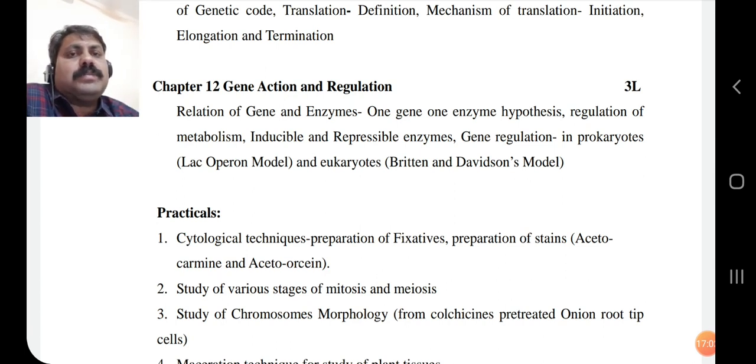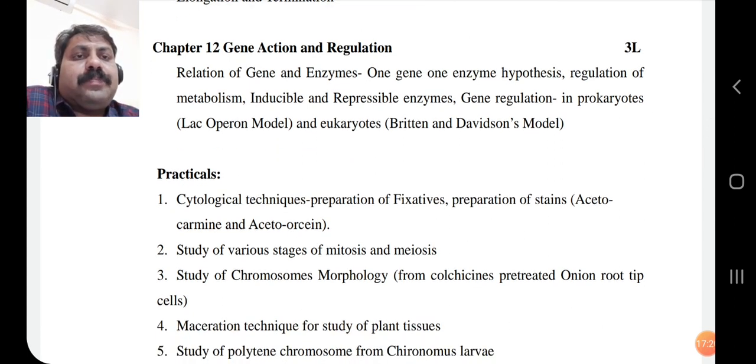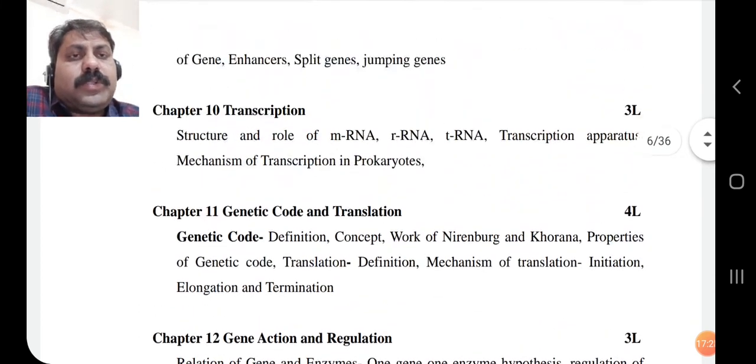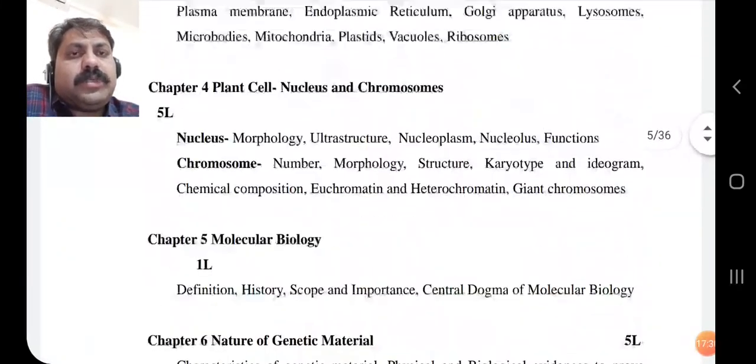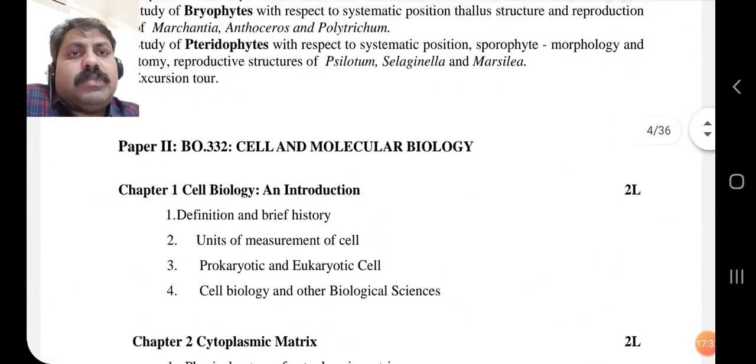So these enzymes promote the processes, that is inducible, and some are repressible, that is they repress and control the process. Then gene regulation: the lac operon concept is there in prokaryotes, and in eukaryotes also the regulation mechanism is there. So this is all about your syllabus for paper number 2,